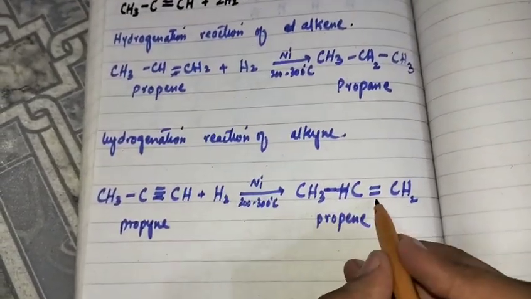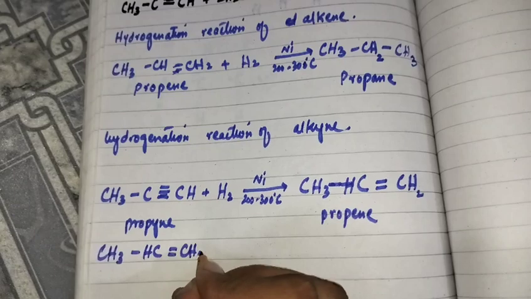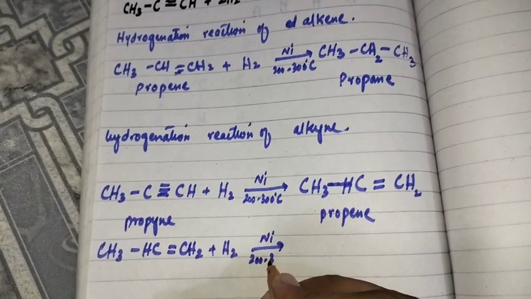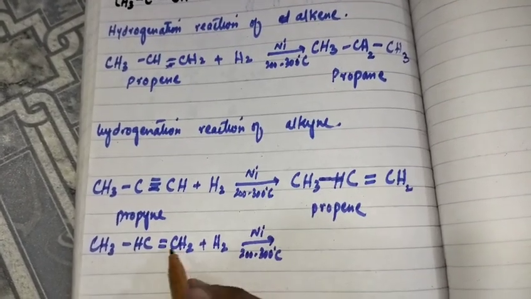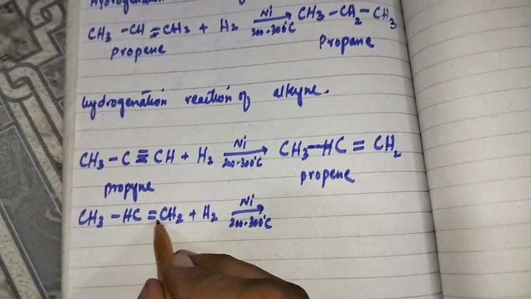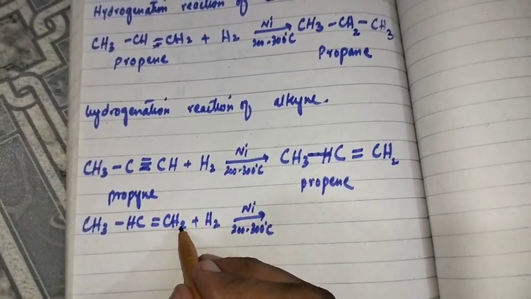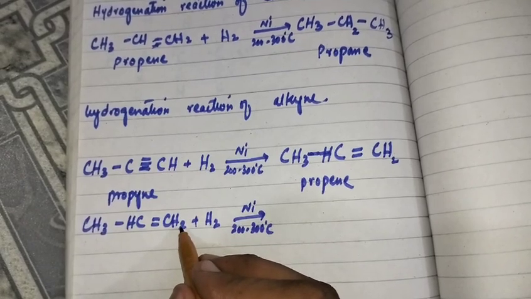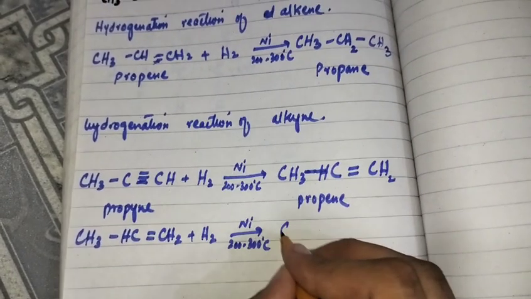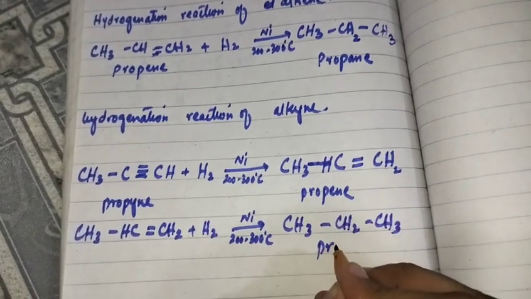When this propene is again reacted with another hydrogen gas molecule in the presence of nickel at 200 to 300 degree centigrade temperature, the double bond will be converted into a single bond, and the valencies of both carbons will be completed by these hydrogens. One hydrogen moves to this carbon, which already has two, so it will be 3 hydrogens, and there will be 2 hydrogens on this one, so it will be CH3 CH2 CH3, means that propane.